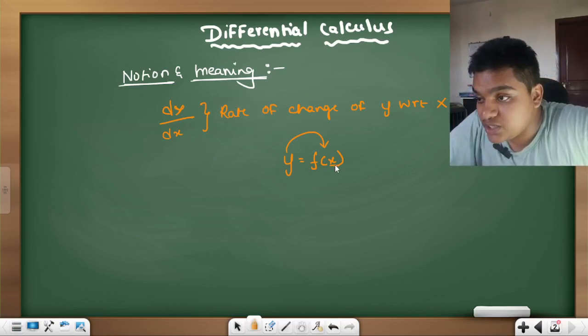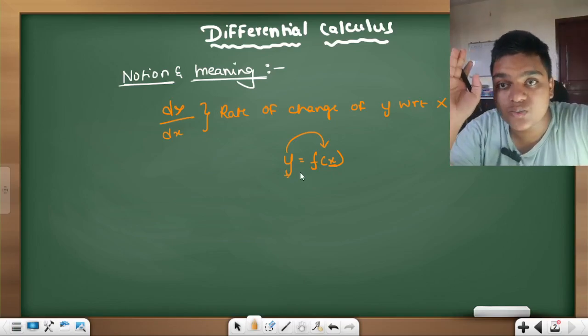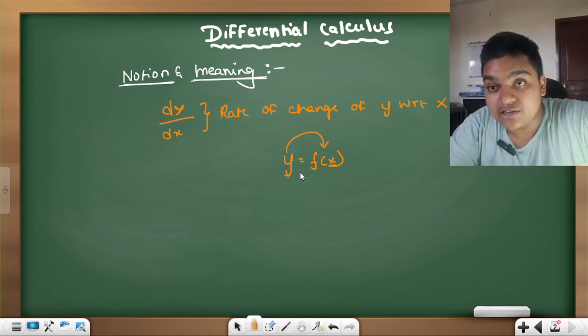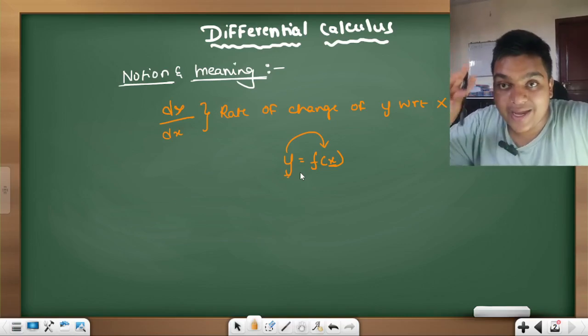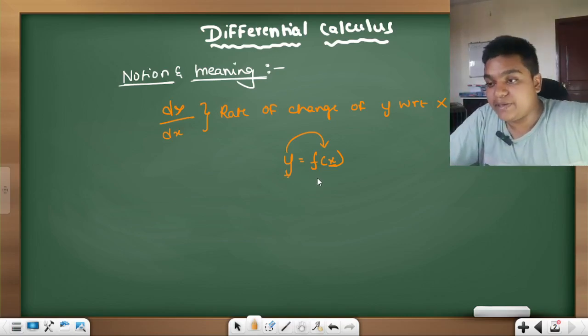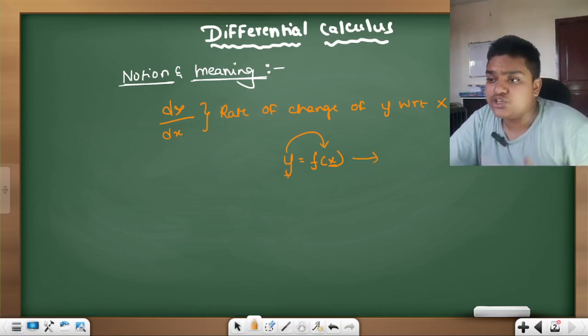So when you are changing x, y is also changing. You can put any value of x, and that value determines y. So the rate of y is changing as per x.